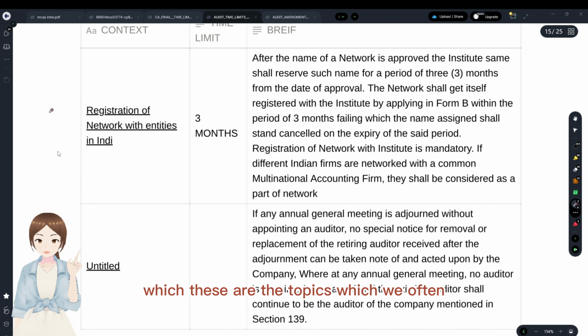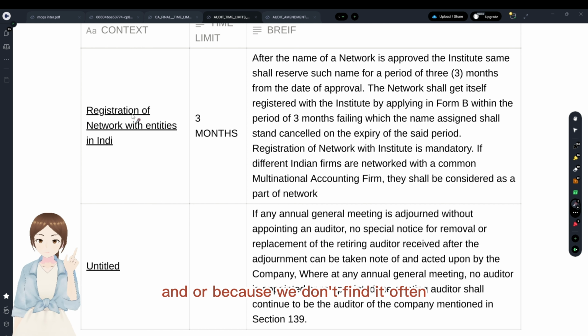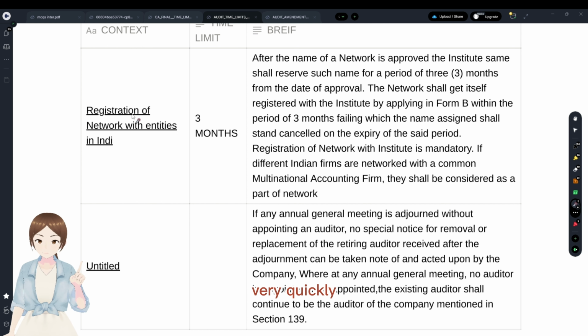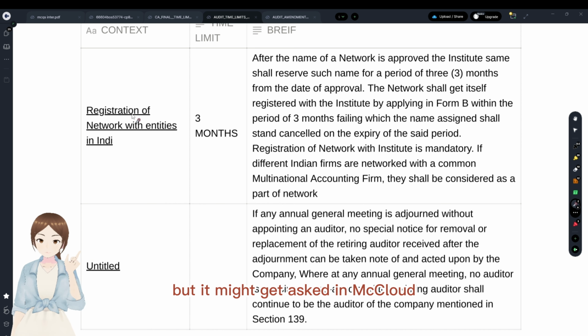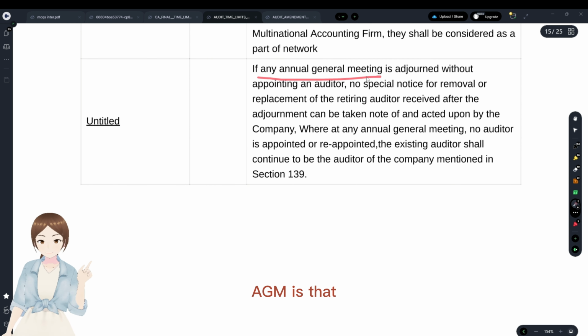These were the topics which we often forget to revise before the examination, because we don't find them very quickly, but they might get asked in an MCQ. We could bag 2 marks there.